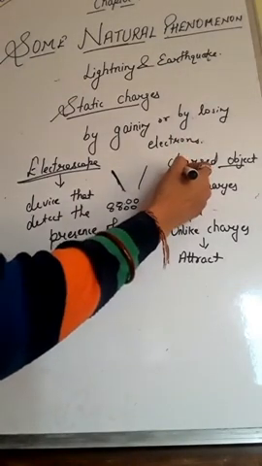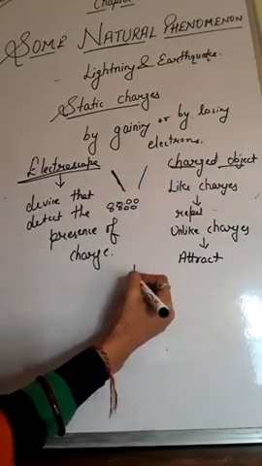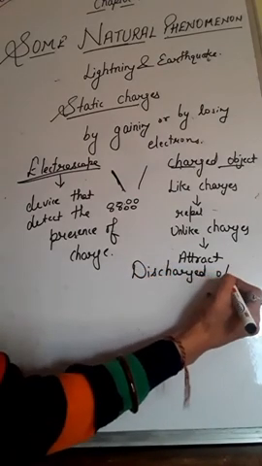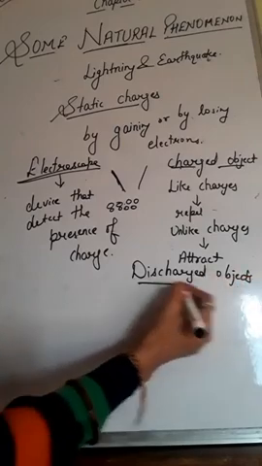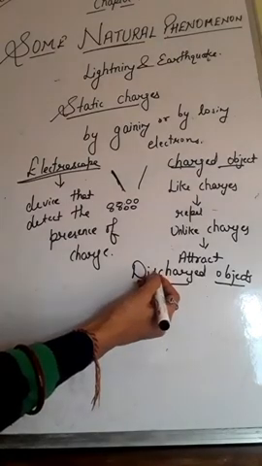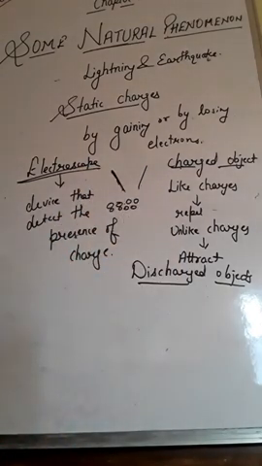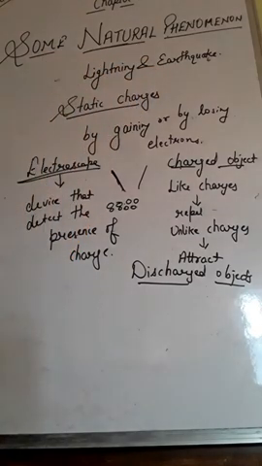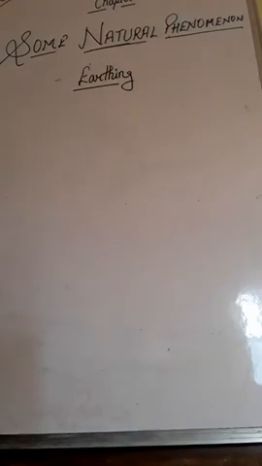And one other definition is discharged objects. We already discussed charged objects, and here is one more definition. The opposite of a charged object: when an object loses its charges by transfer, it is known as a discharged object, right? So these are some important definitions that we will use in our next topics, lightning and earthquake.